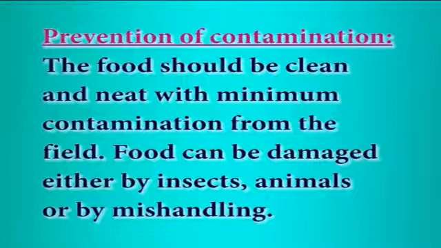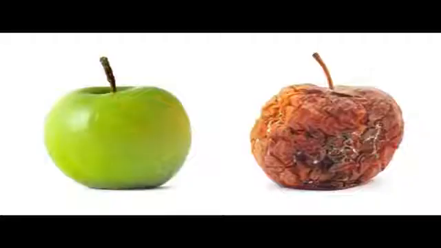Prevention of contamination. The food should be clean and neat with minimum contamination from the field. Food can be damaged either by insects, animals or by mishandling. The damaged portions are then exposed to microbial attack. Therefore, care should be taken to minimize any damage to the foods. This can be achieved by cleaning the food in the place where it is grown or reared. The food material should be washed and dried before it is packed in appropriate containers.